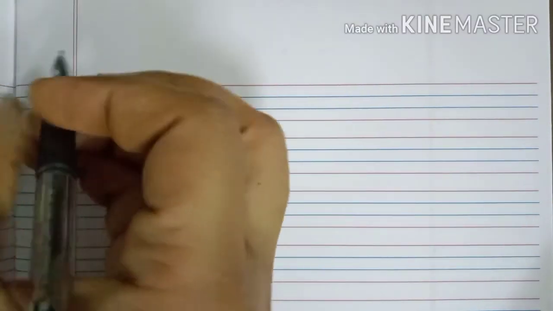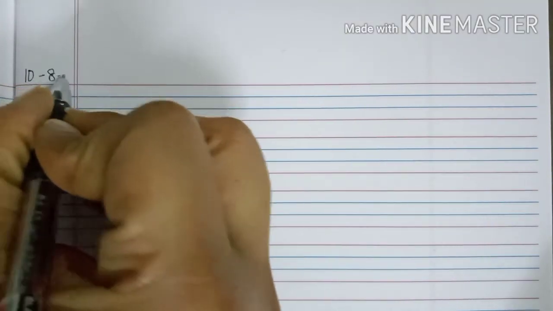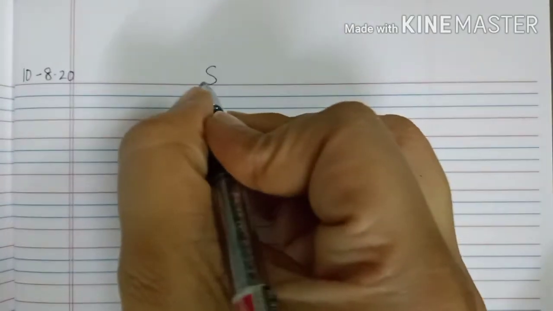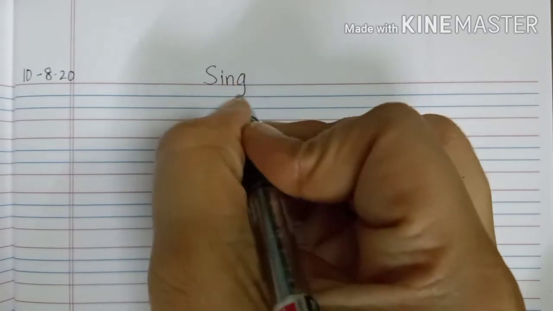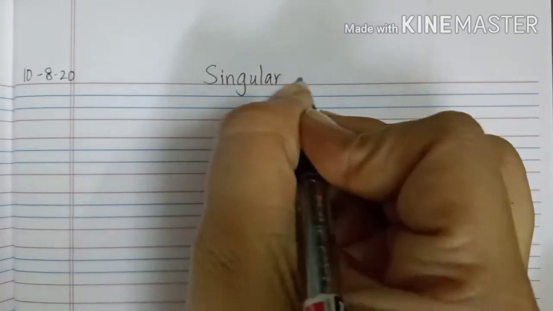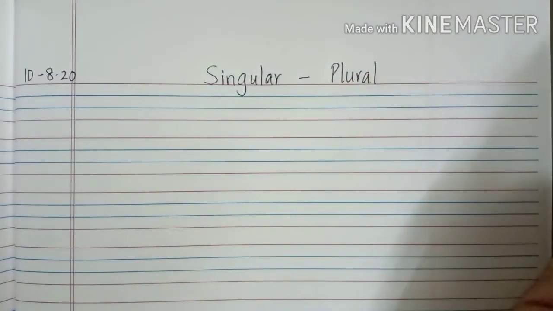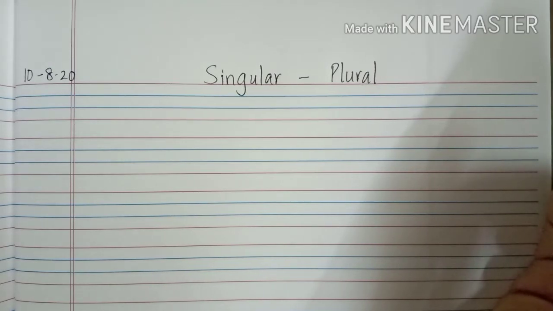Open your English classworks and write the date here. Today's date is 10th. Okay? 10-8-20. Heading will be singular dash plural. Let me explain to you what is singular and plural. Singular means only one thing and plural means many, one and more.